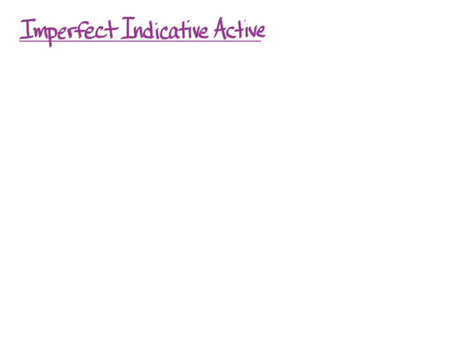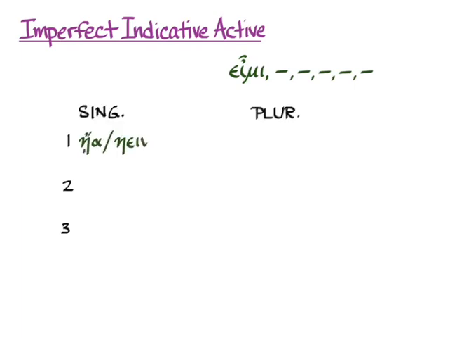Now we'll move on to the imperfect indicative active from εἶμι. Here, although we're still dealing with a mi verb, we're really not going to worry about the long stem and the short stem because these forms are so irregular and specific. So here we go. We're going to get ᾖα or ᾔειν for first person singular to mean I was going or I was coming. Notice the iota subscript under the eta. You'll see it in all of the forms here.